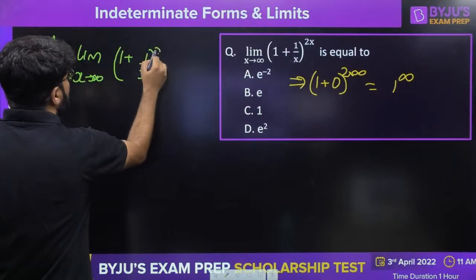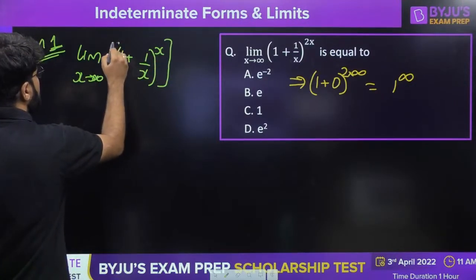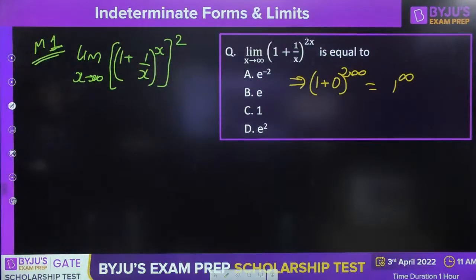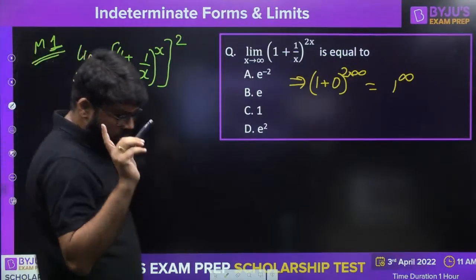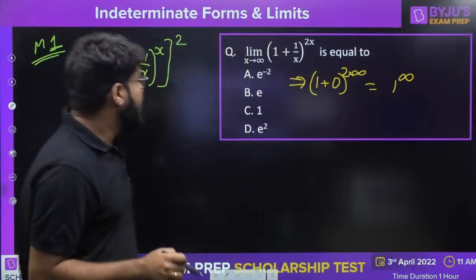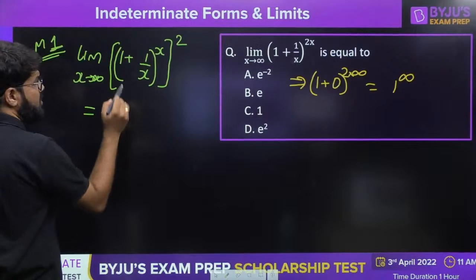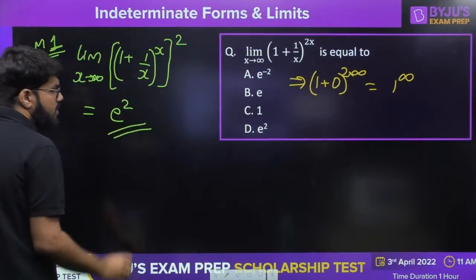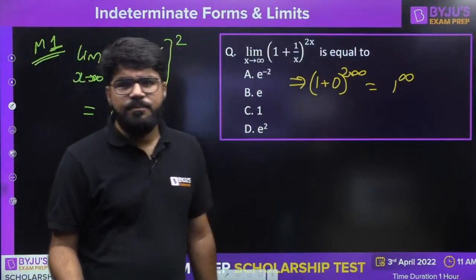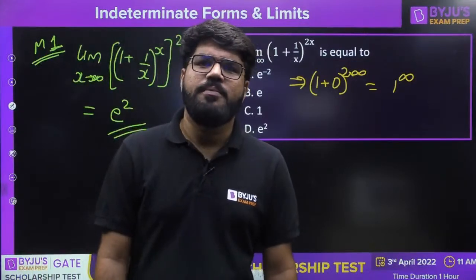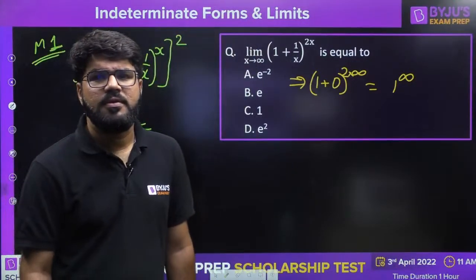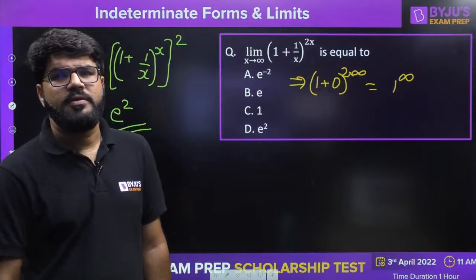Raised to the power 2x can be written as raised to the power x, raised to the power 2. If you remember the limit of special interest, 1 plus 1 by x to the power x for x tending to infinity is equal to e. So the answer is e square. Now that is formula based.